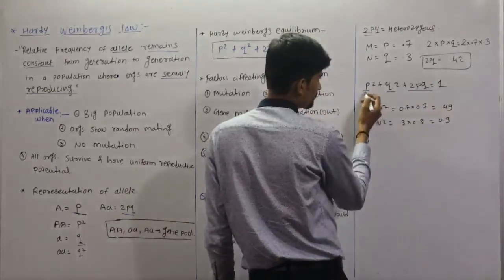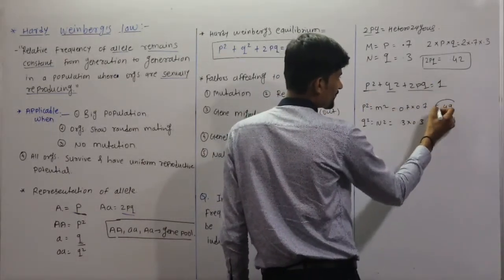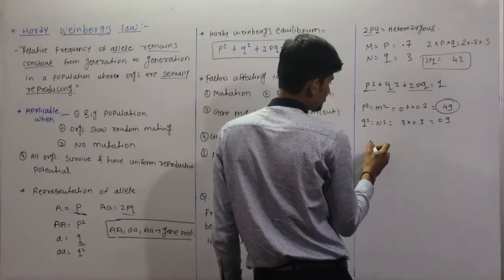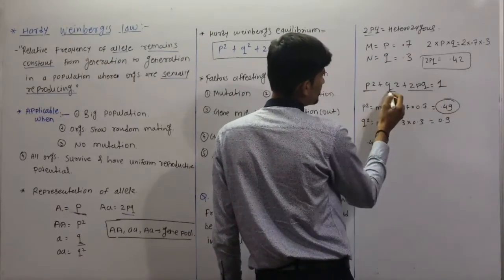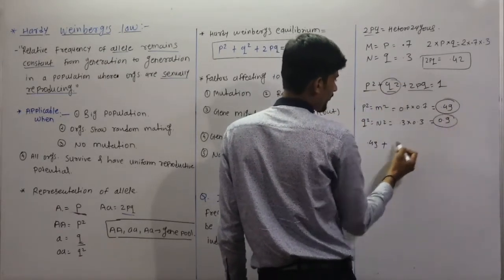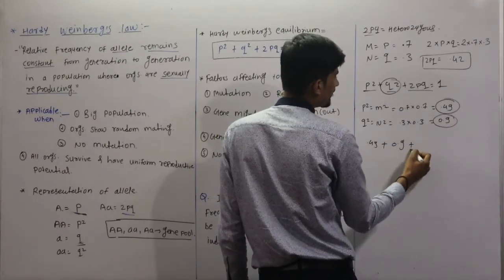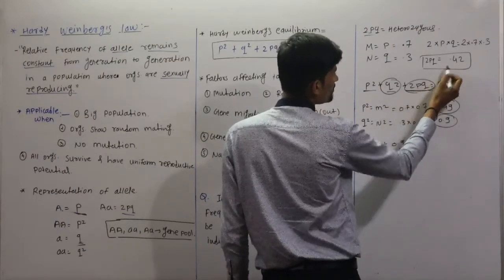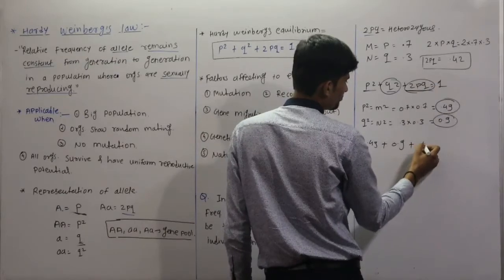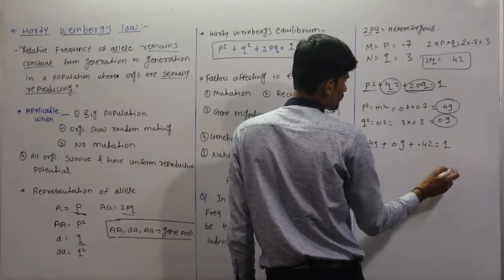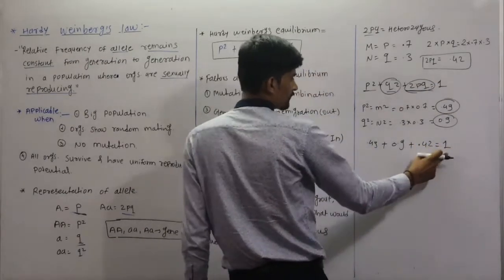The value of p square is 0.49, plus the value of q square is 0.09, and the value of 2pq is 0.42. So now if we calculate it, it will become 1.